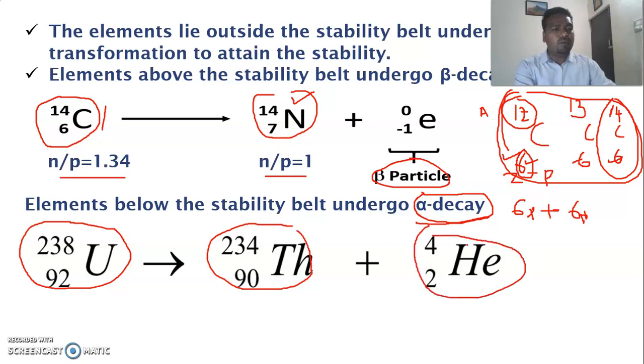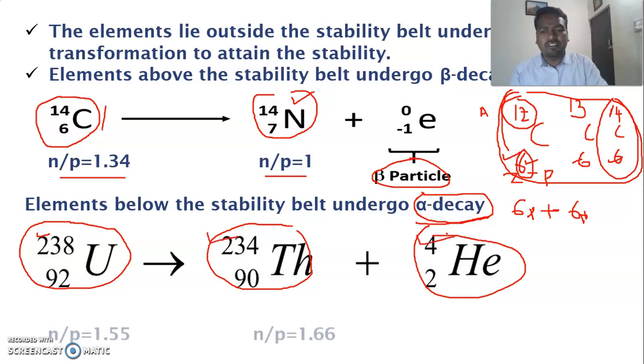It emits helium nuclei. Dear students, whenever you study nuclear chemistry, please observe the nuclear reactions: observe the changes in atomic number and mass number, and you must know why this variation takes place. So you must know the reason for all these things.